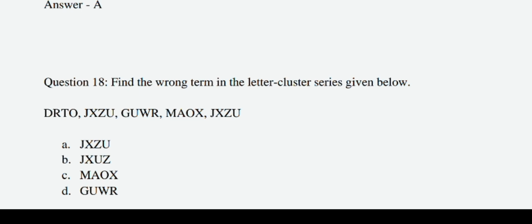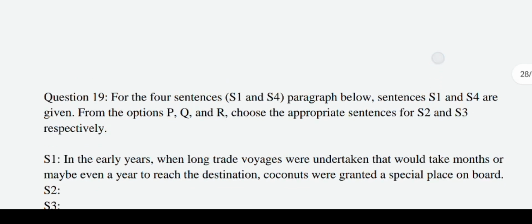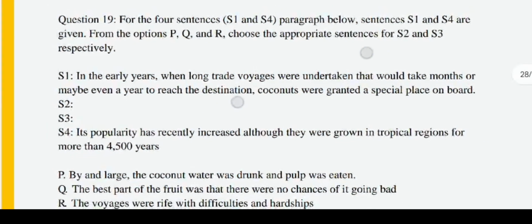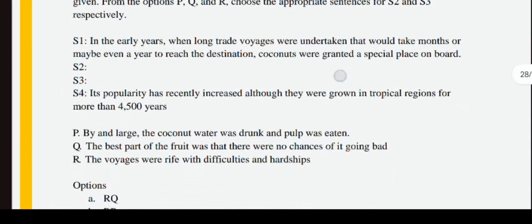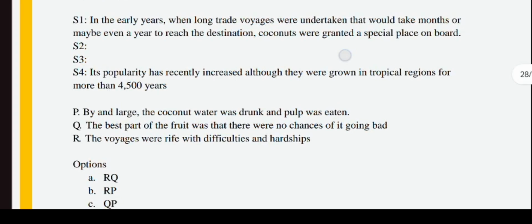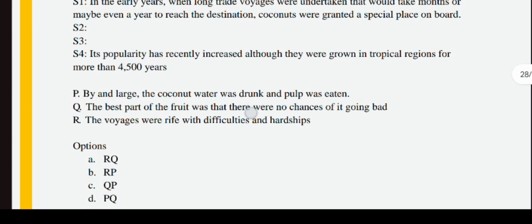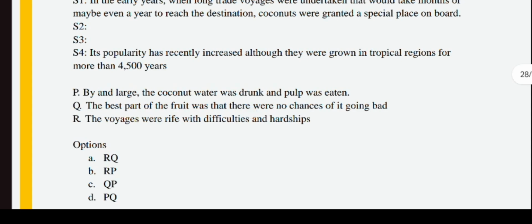Next we will go to the 19th question. Let me read the sentence directly. "In the early years when long trade voyages were undertaken that would take months or maybe even a year to reach the destinations, coconuts were granted a special place or event." See, in this kind of question, you have to take some keywords, like they are specifying coconut. So the next sentence should specify only the coconut.